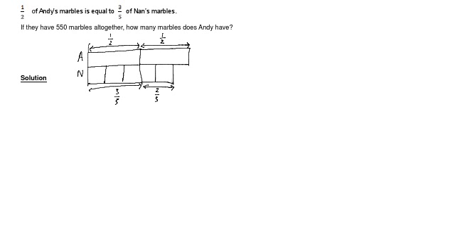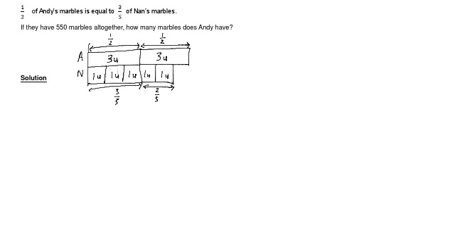Next, I look at this. This is 1 unit for Andy, but this represents 3 units for Nan. However, we know that this portion, they are supposed to be equal, right? So if this is 3 units, this must also be 3 units. I can equalize the units by looking at the lowest common multiple, which is 3. So this will make the number of units equal since the number of marbles are equal. So this must be 3 as well. 3 units. There's 1 unit, 1 unit.